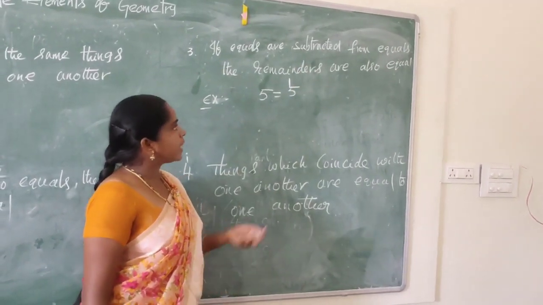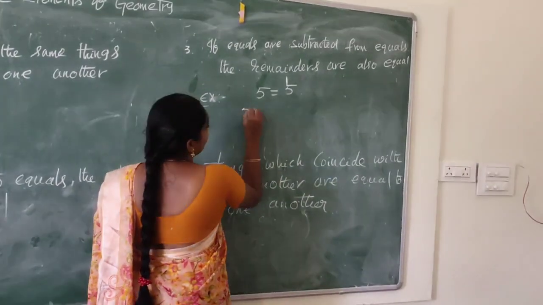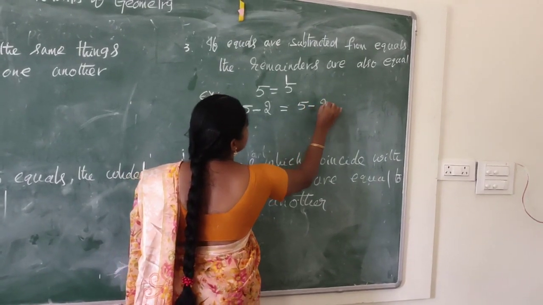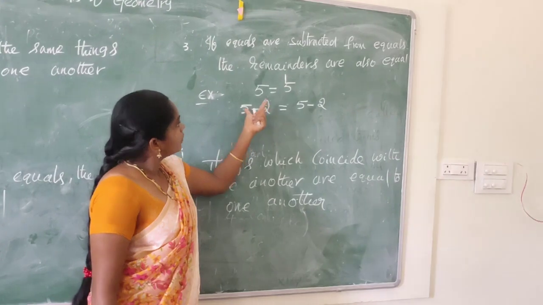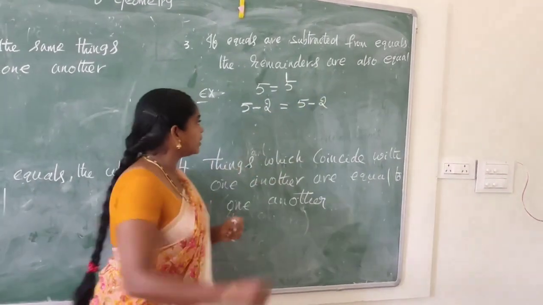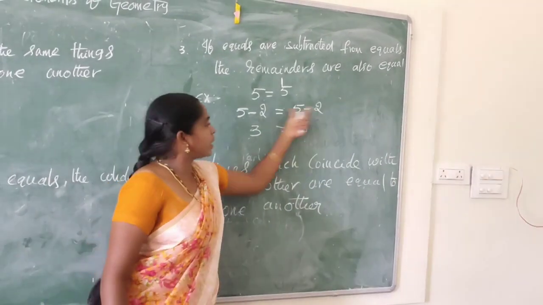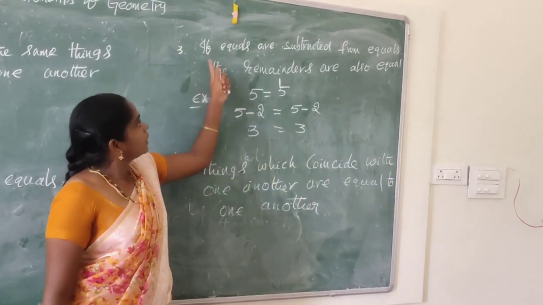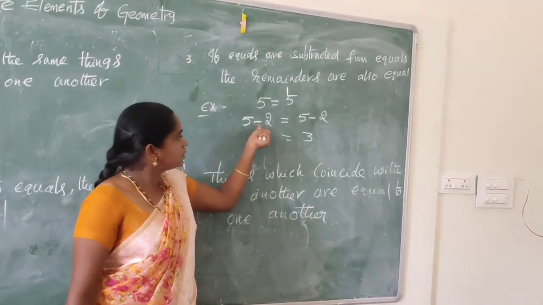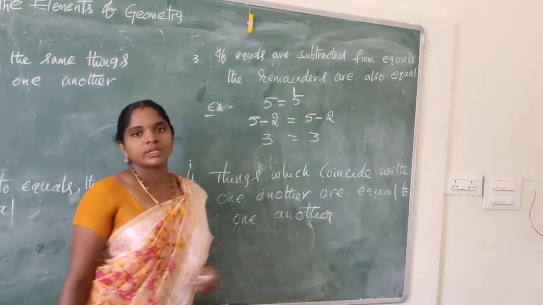We can subtract the same number on both sides. 5 minus 2 equal to 5 minus 2. 5 minus 2 is 3, and 5 minus 2 is 3. The remainders are also equal.